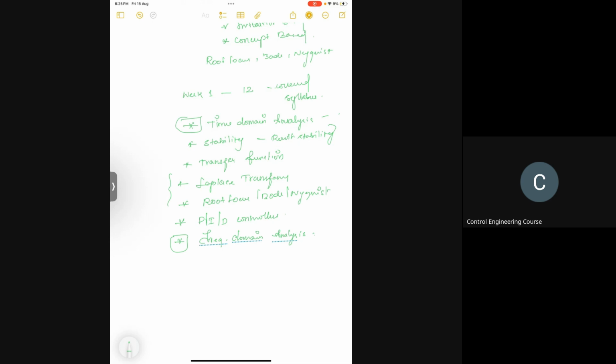You should be able to interpret, if given a Bode plot, what is the transfer function of it. Otherwise, if given a root locus, what is the transfer function of it? Or if we give a transfer function, you should be able to guess the root locus, and the other way around for Bode also. Same with the Nyquist, and some intuitive questions like if this is a system, what would be the breaking points, or what is the angle of asymptotes, or how the stability of the system would look like. With only Nyquist or Bode, you should be able to sense the nature of the system. So intuitively, if you learn the concepts behind each and every topic, you should be able to answer it. It will be easy then.